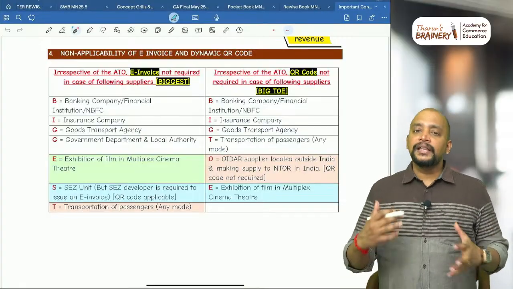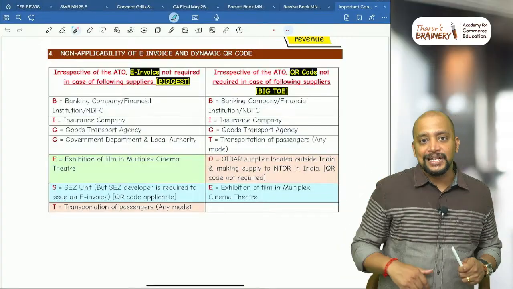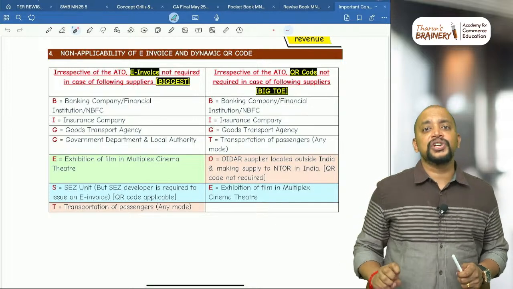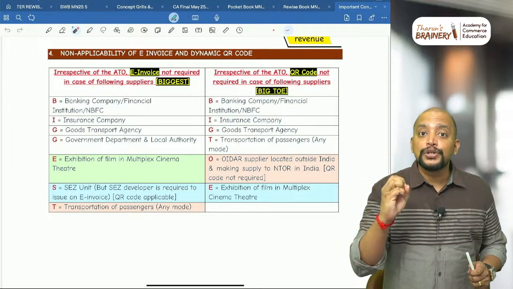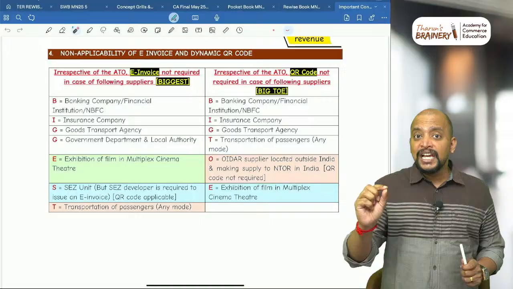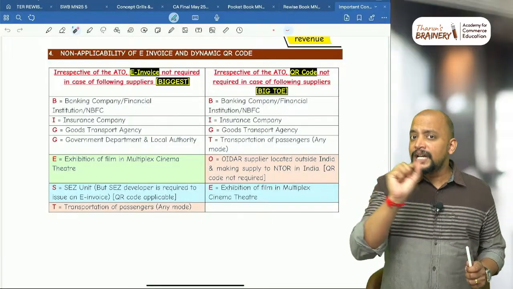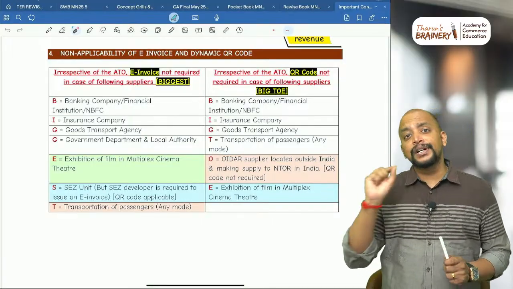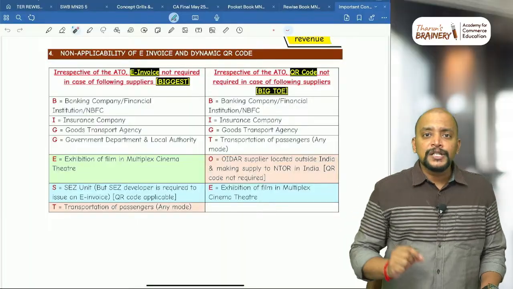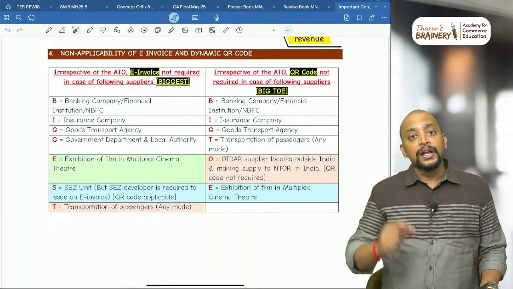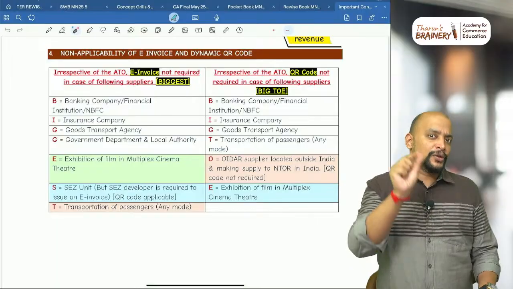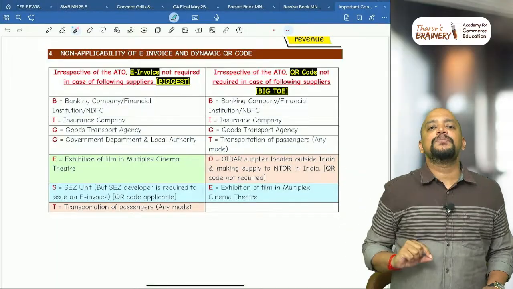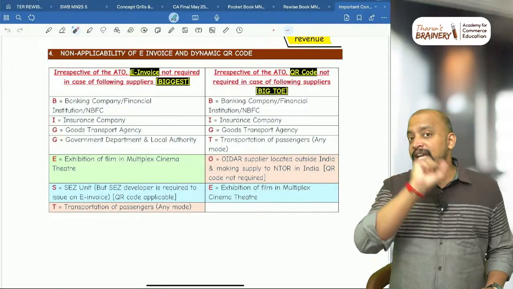And they will confuse you by giving goods carriage. Goods carriage does not mean they are GTA. Only they should be issuing a consignment note. GTA is also a transporter, but the only difference between a normal transporter and a GTA is that a normal transporter will not issue a consignment note, but GTA issues a consignment note. Somewhere that information will be hidden in the paragraph, so be careful about that.